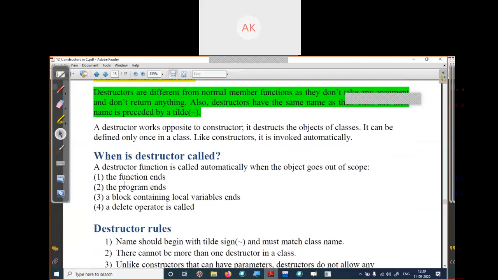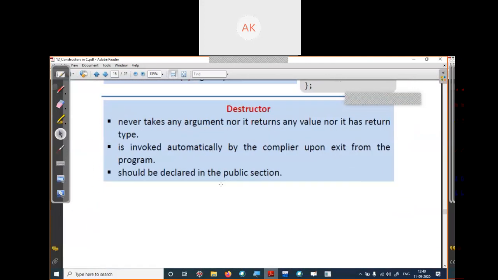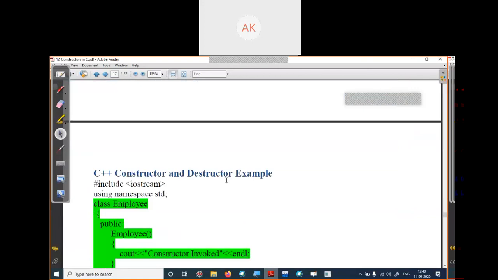As you remember, the destructor is called when the function in which you have declared an object ends, or when your program ends, or when you declare a local variable inside some block of code and that block ends. The delete operator can also be used; just ignore that, we will discuss the delete operator later. Just remember these three conditions: when the function where you declared an object is completely executed, your destructor will be called. It will delete or destroy your object.